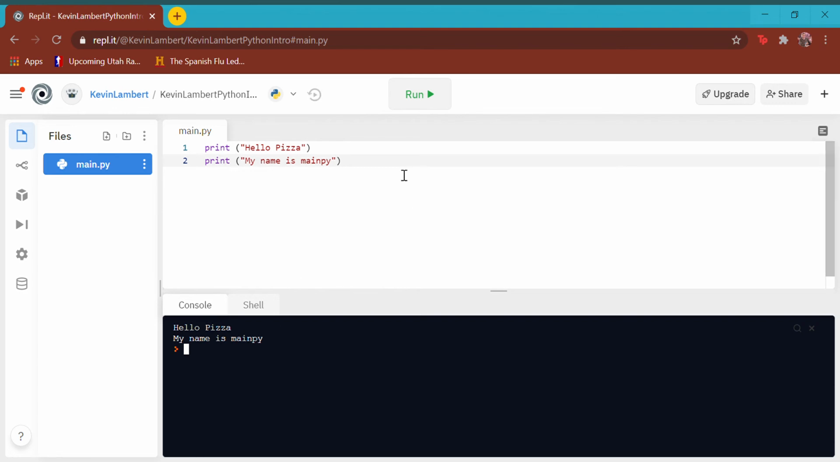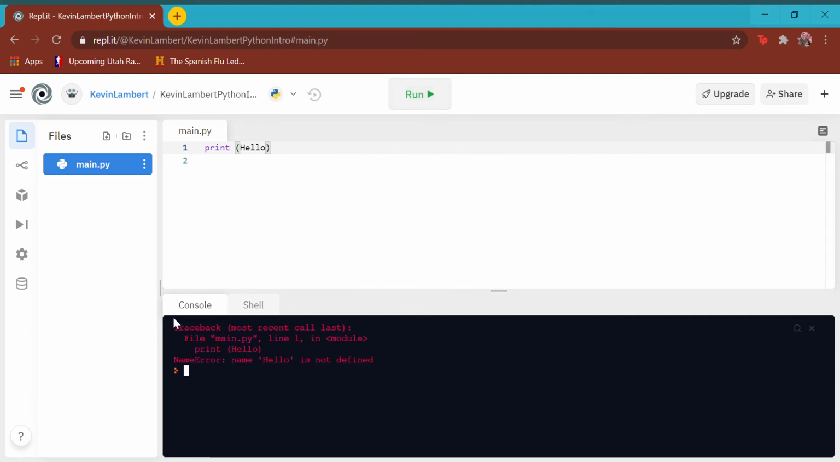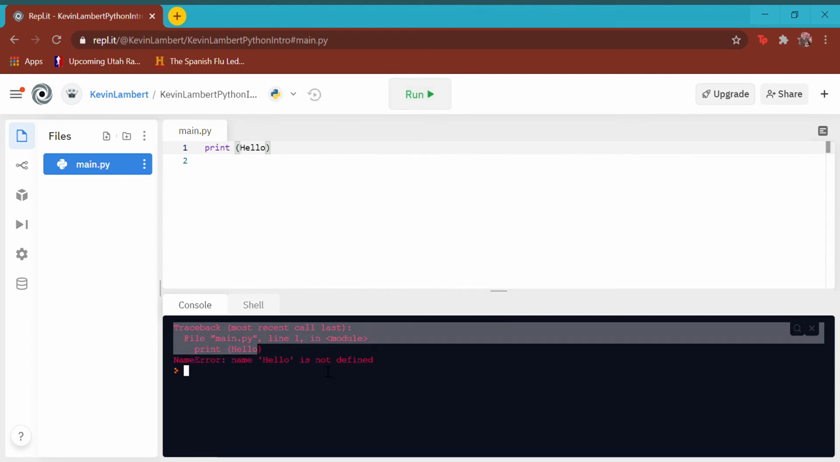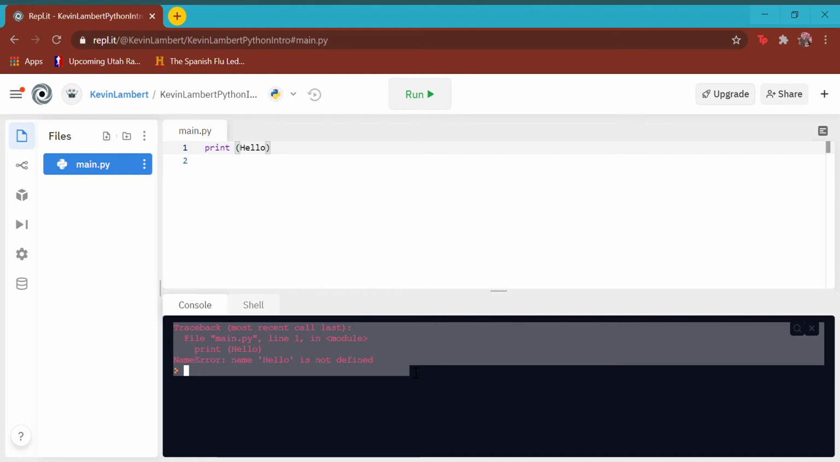And so that's your print function. Pretty easy. Just remember parentheses and quotation marks. So now, though, let's go back and let's take our quotation marks away. Once again, if we run this, it's going to give us an error. By the way, I want you to get in the habit of reading these errors. These errors will tell you what was wrong if you read them.